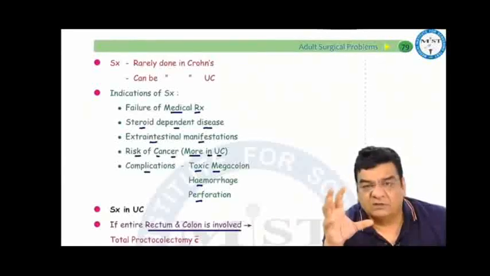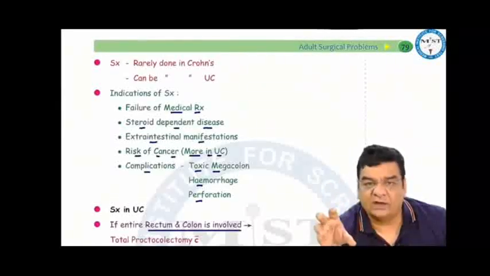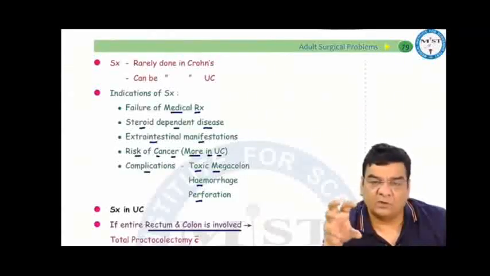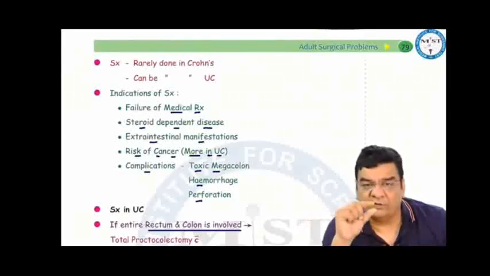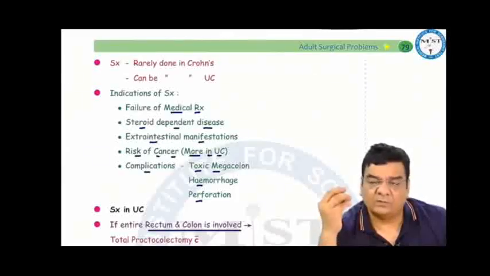That means surgery in ulcerative colitis will be done when there is massive disease. Suppose it is involving the entire rectum and the colon. So we have to remove the entire rectum and colon, that is total proctocolectomy. After removing the entire rectum and colon, we are left with the ileum and the anal canal. We can bring the ileum out on the abdominal wall as a permanent ileostomy for the whole life.